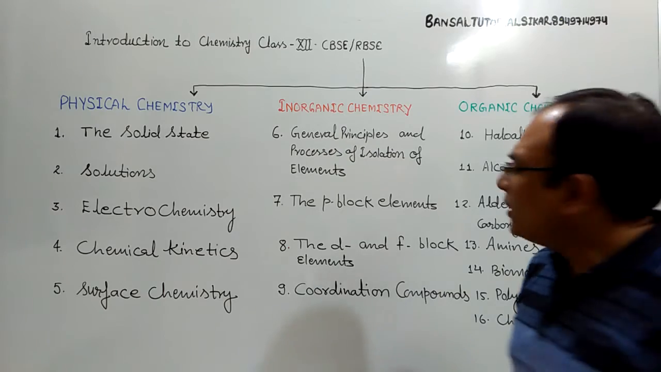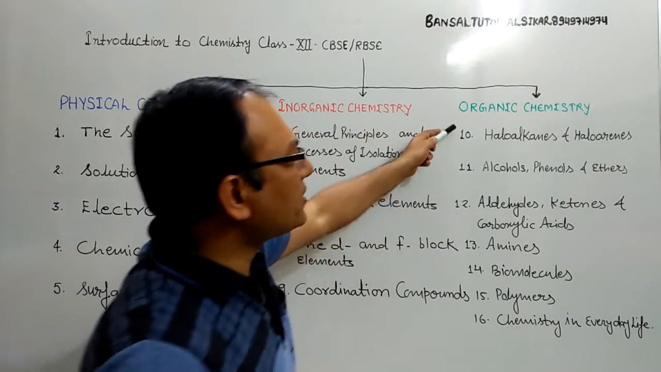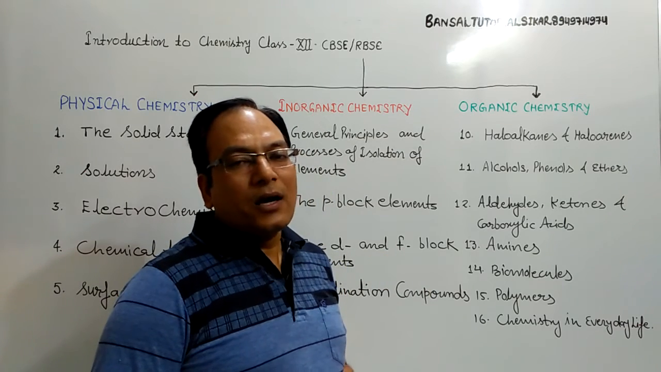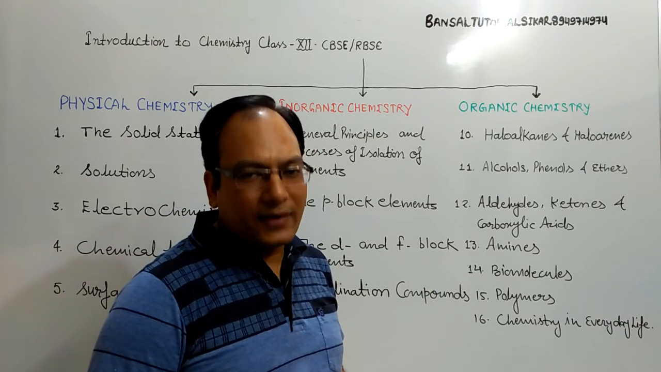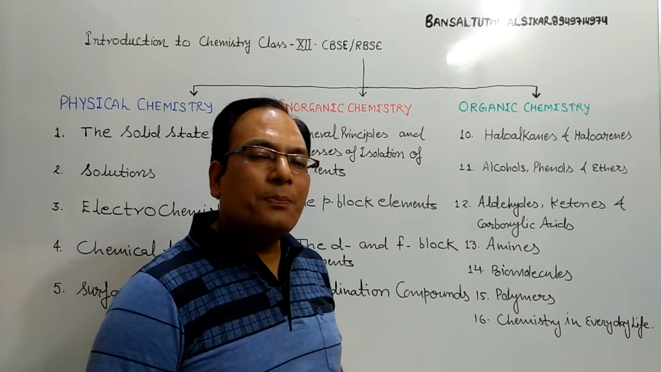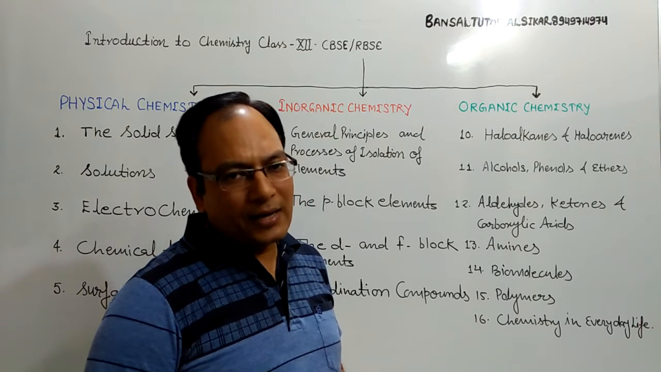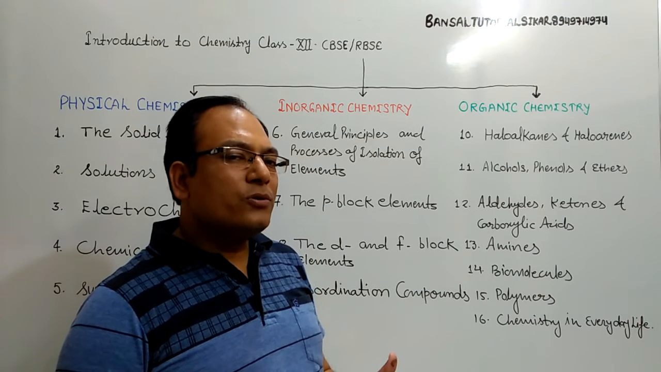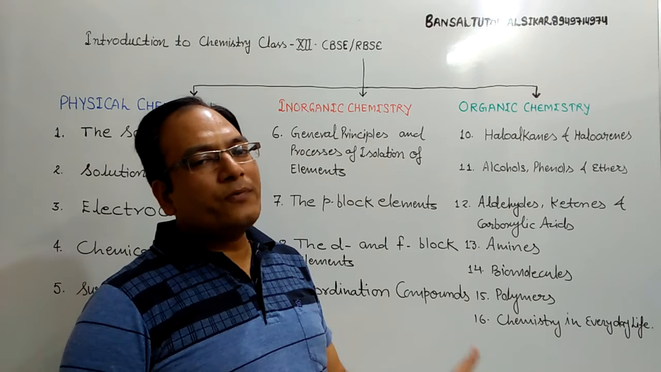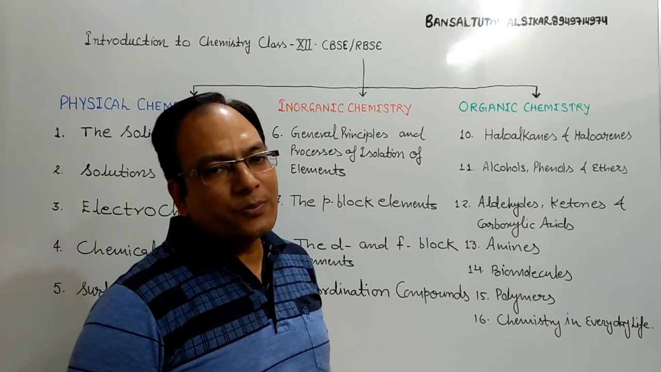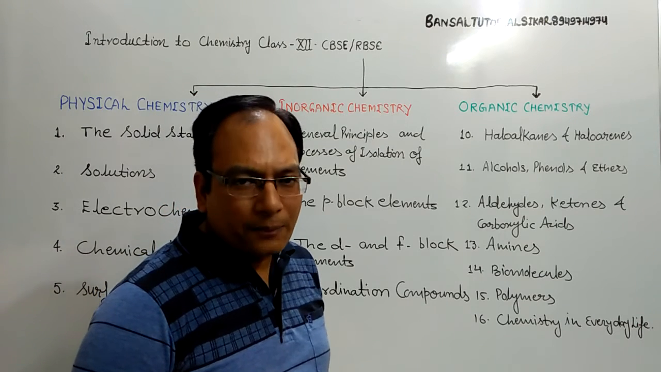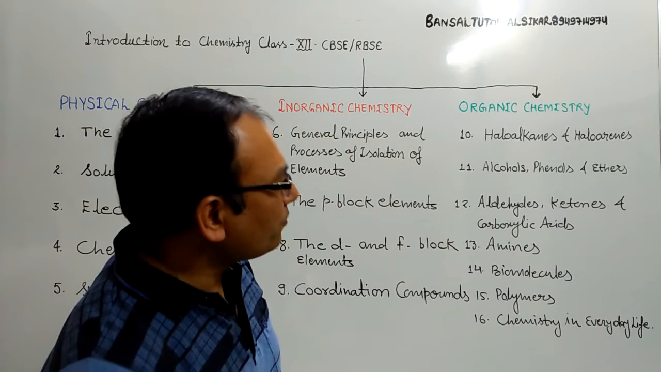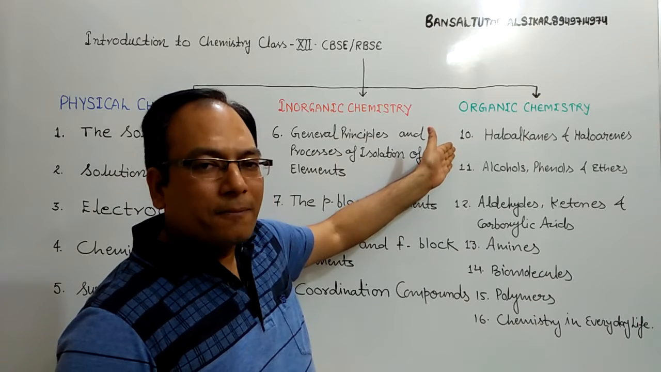The third portion is the organic chemistry. Organic chemistry deals with the hydrocarbons and their derivatives. Hydrocarbons are those compounds which are formed only of carbon and hydrogen. And the derivatives are the compounds which are formed by removing one or more hydrogen from their hydrocarbon by an atom or group of atoms. Hydrocarbons we have discussed in class 11 and derivatives we will discuss in class 12.